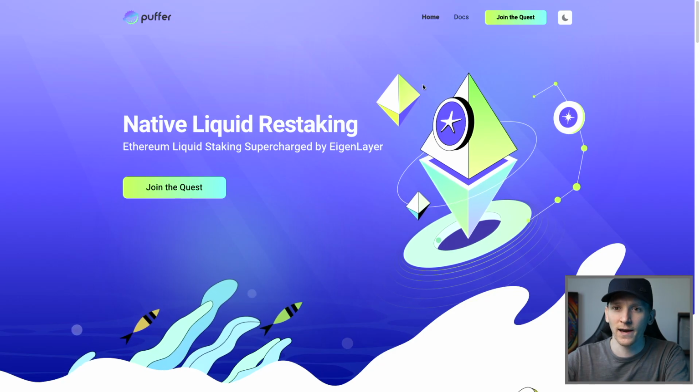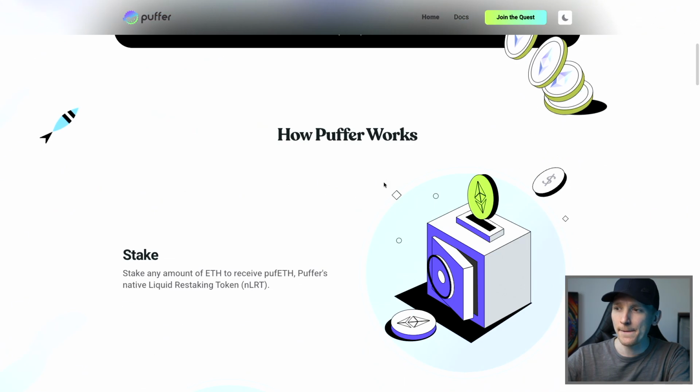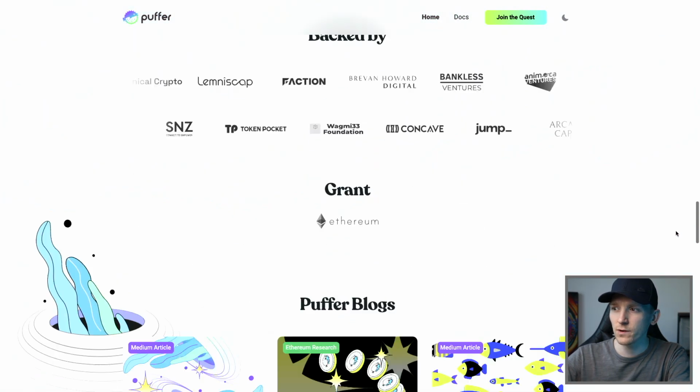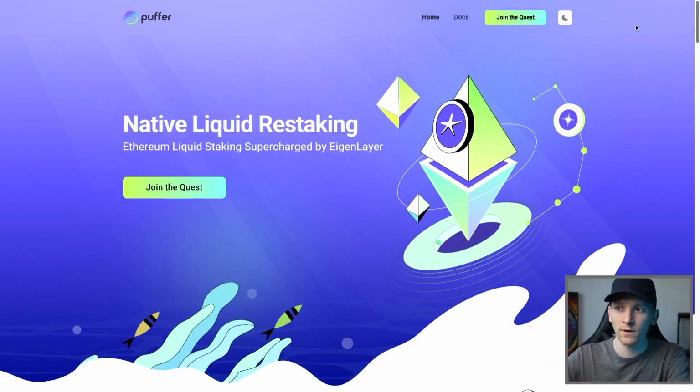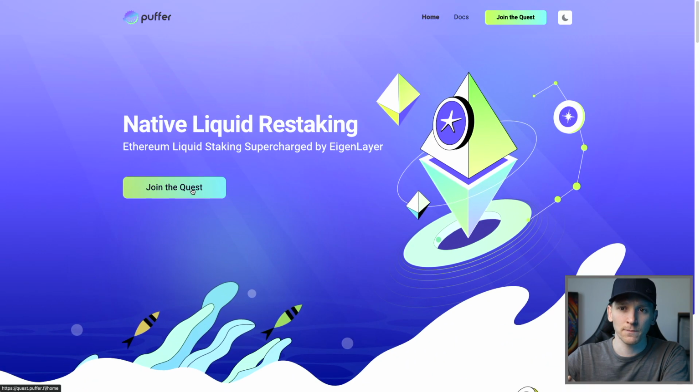We also have Puffer Finance, which was given some money from the Ethereum Foundation, a grant from the Ethereum Foundation here to actually launch their token. So again, you can just simply connect your wallet and restake in here.